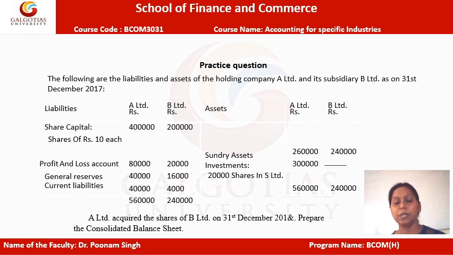Only the parent has made the investment in the subsidiary with 3 lakh rupees. In terms of shares, it is exactly 20,000 shares in which the parent company has spent its money. On the asset side, sundry assets are also given. With A it is 2,60,000 rupees and with B it is 2,40,000 rupees. So this is how both the sides are balanced.